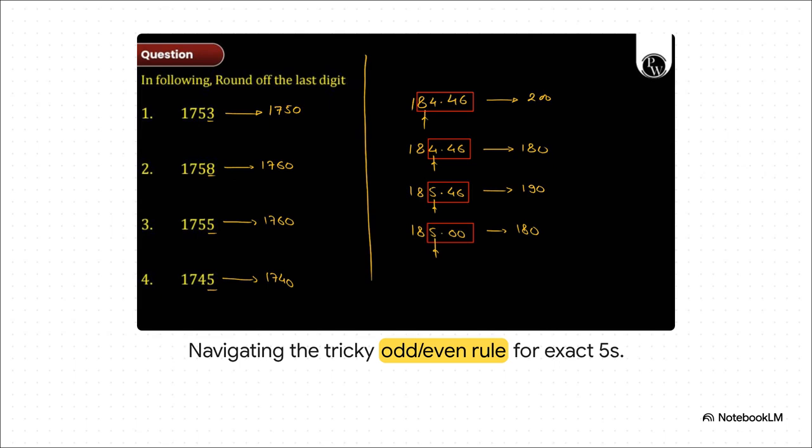If we always defaulted to rounding up, our data over thousands of measurements would artificially inflate. We'd introduce a systemic bias. So we rely on the odd/even rule, always round to the nearest even number. Meaning 185.50 rounds up to 186, but 184.50 actually rounds down to 184. It's a brilliant little trick that ensures statistical fairness across massive data sets.